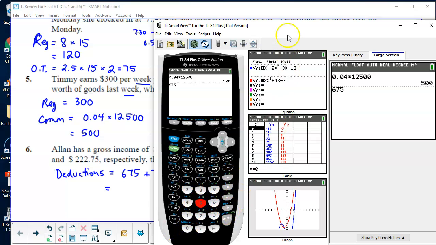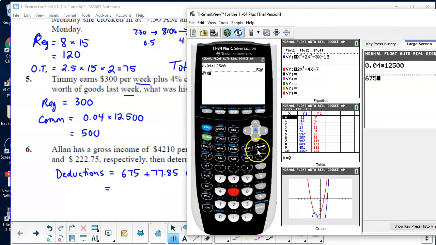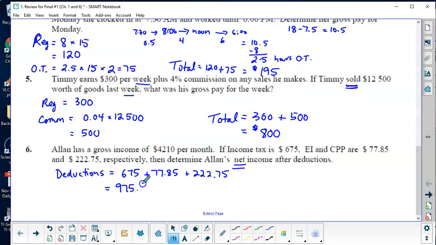We add these together. Okay, so I'm just going to make sure I entered it correctly. 975.6. So $975.60. And so the net pay will be 4,210 minus that value.